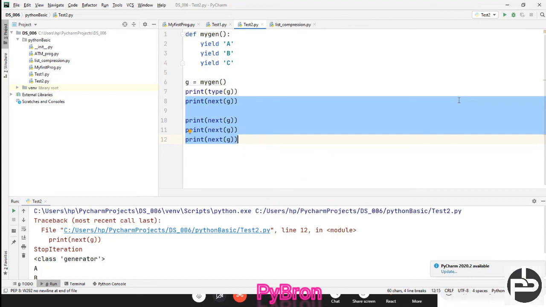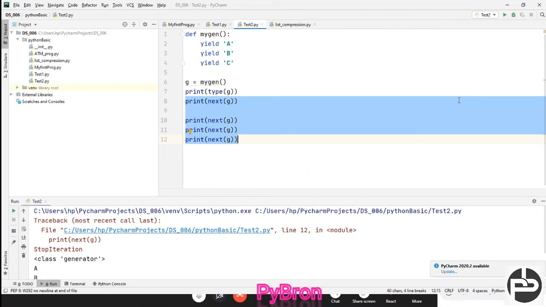So this is the use of the generator. A generator will create a sequence of elements, and that sequence of elements we can call using the next method. Similarly we used to do the same thing with the for loop, right? But in the case of a for loop we explicitly define how many times it has to execute. But in the case of a generator we do not explicitly define how many times it has to execute.